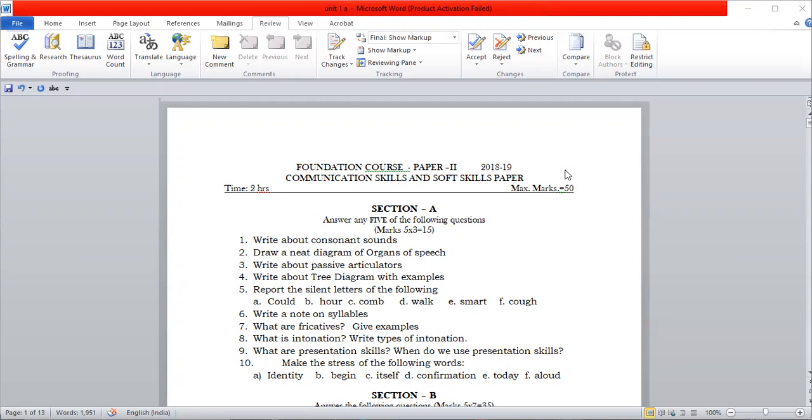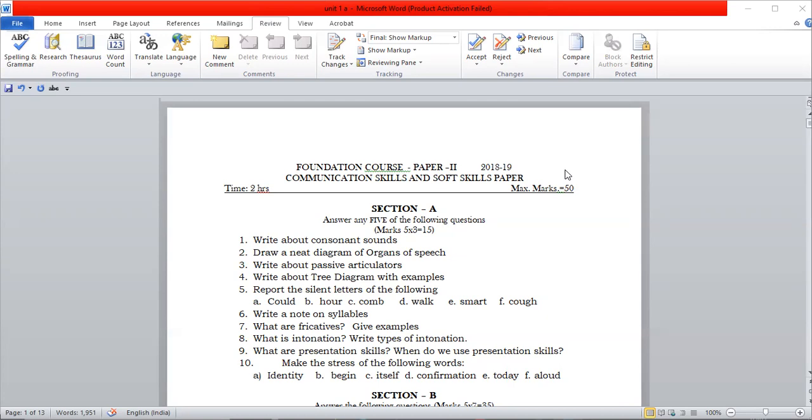In Section B, there will be 5 Romans, and each Roman will consist of 2 questions. If you answer any one between those 2 questions, it is enough. Each question will carry 7 marks. So let us see the questions in the model question paper.